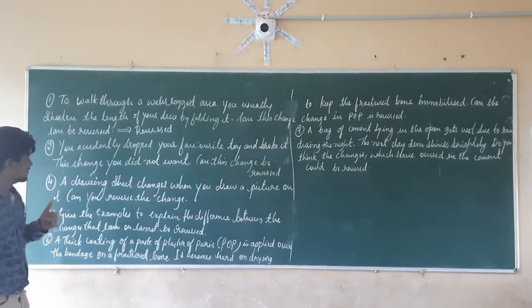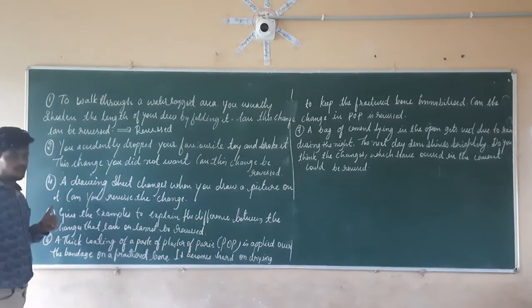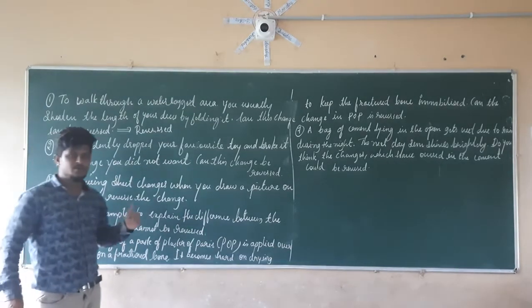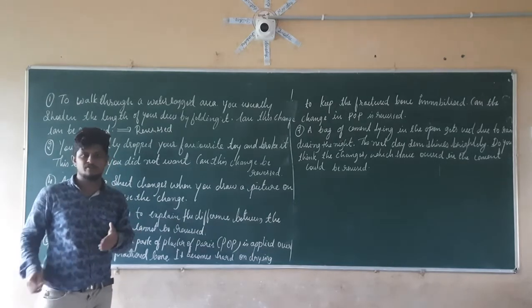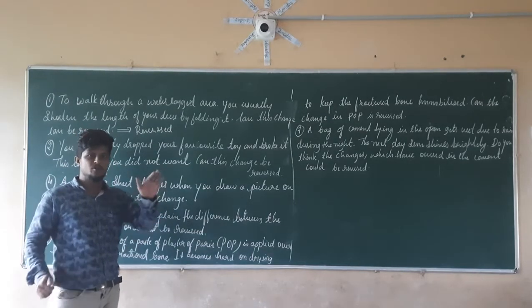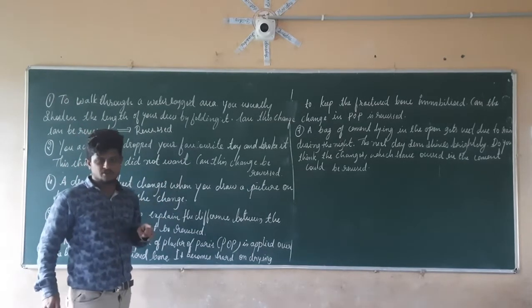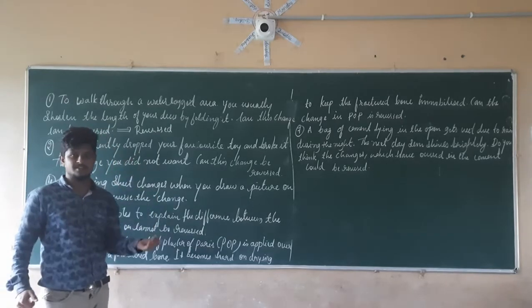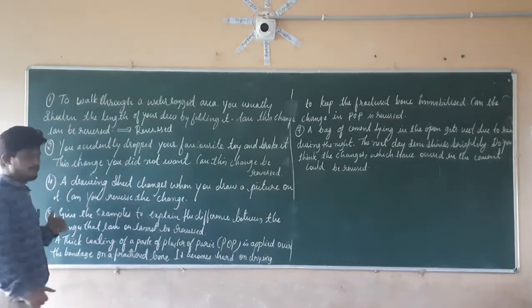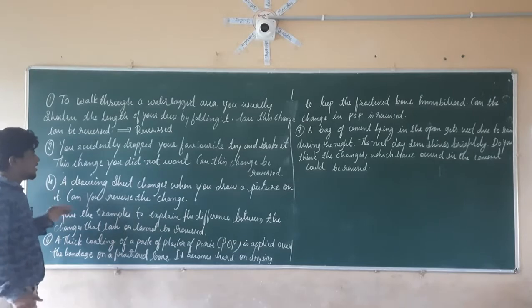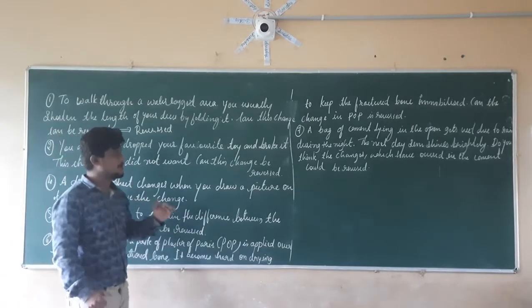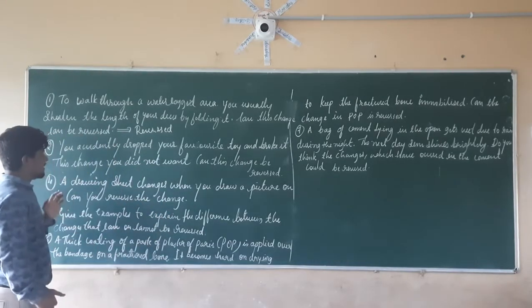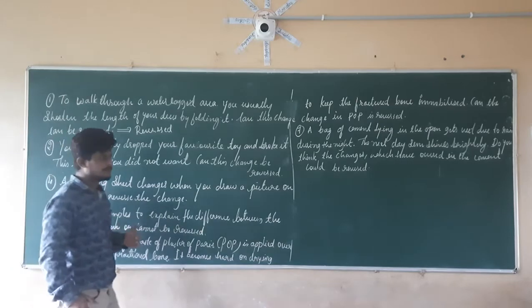So let's consider question number 4. The third question I am going to discuss at the last, since it's a table, so I have to write everything about the table. So next consider question number 4 here. A drawing sheet changes when you draw a picture on it. Can you reverse the change?